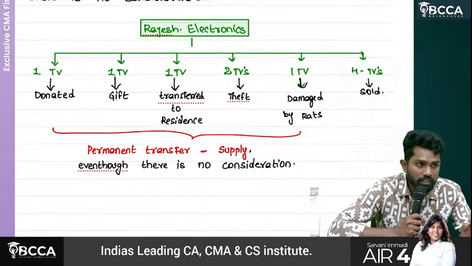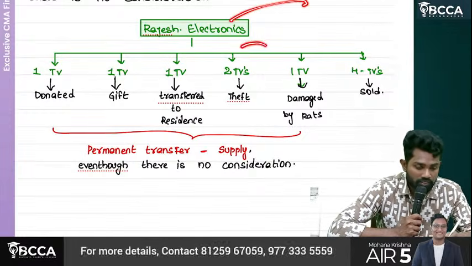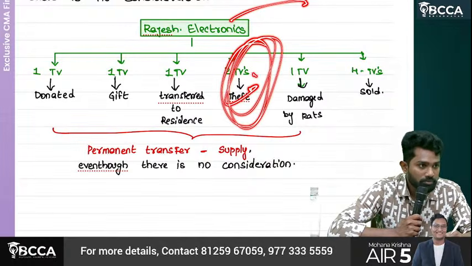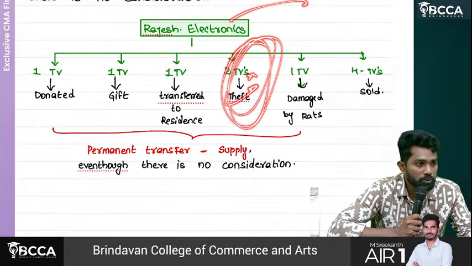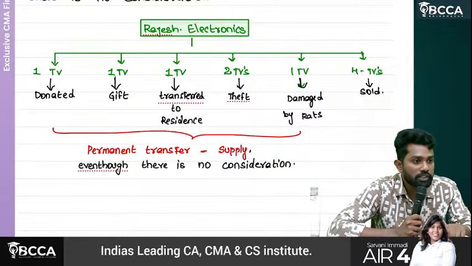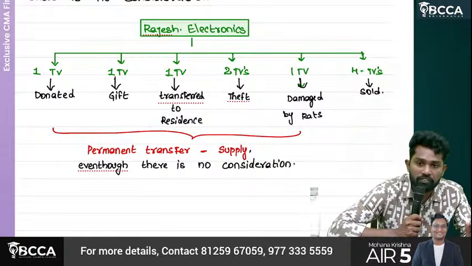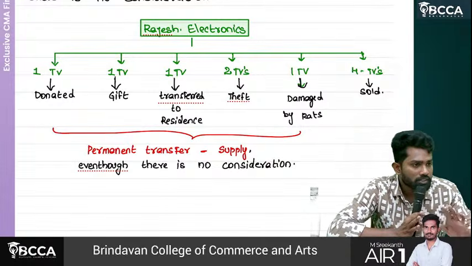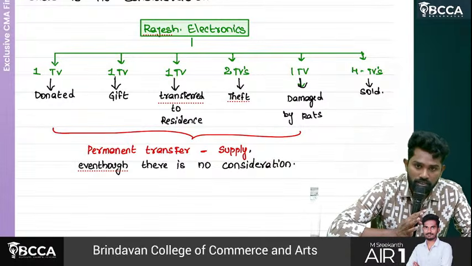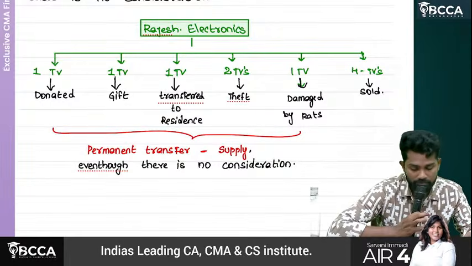Are you able to understand? She has insurance here. For the 2 ACs stolen, the insurance company reimbursed her. Okay, you lost 2 ACs, so we'll give you 2 ACs. They reimbursed her for her loss by way of giving 2 other air conditioners. Then it need not be treated as a supply. Understand?